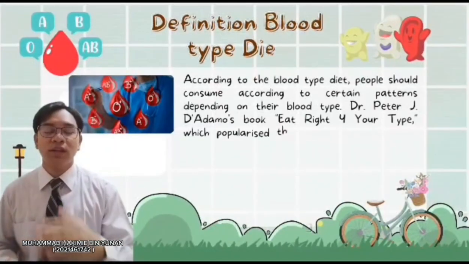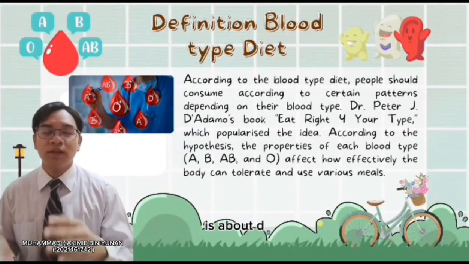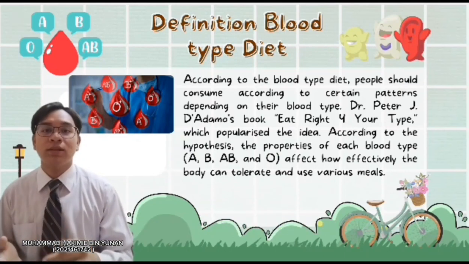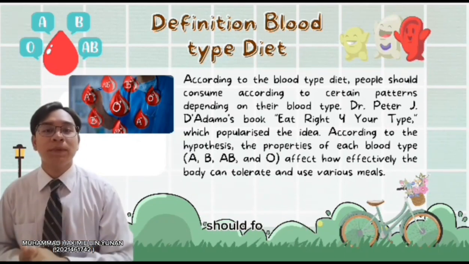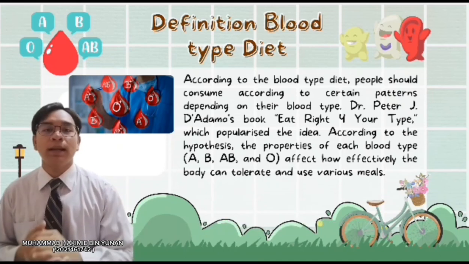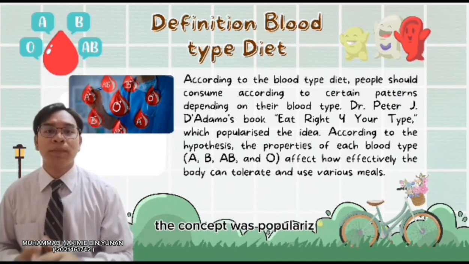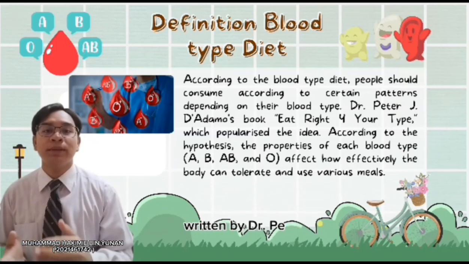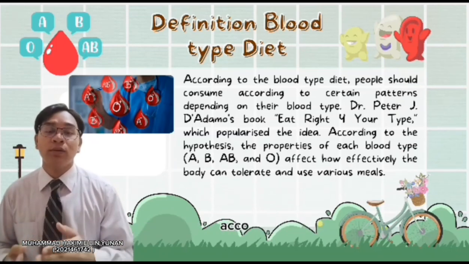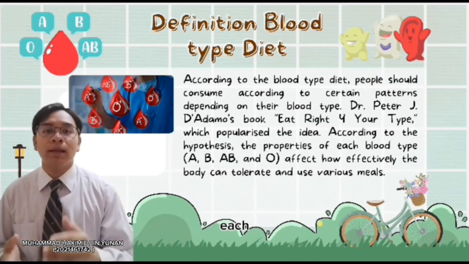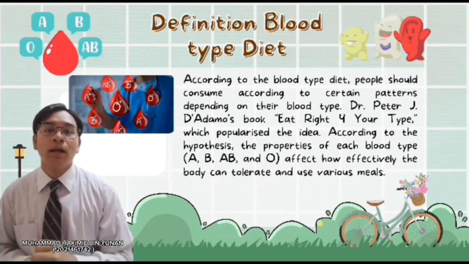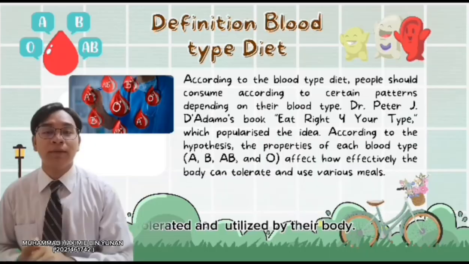Now, continuing, this slide is about the definition of the blood type diet. The blood type diet is a dietary approach that suggests individuals should follow a specific eating pattern based on their blood type. The concept was popularized by the book Eat Right for Your Type, written by Dr. Peter J. D'Adamo. According to the theory, each blood type, A, B, AB, and O, has unique characteristics that determine how well certain foods are tolerated and utilized by the body.